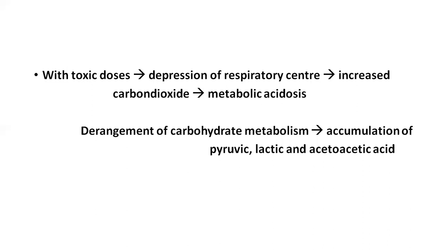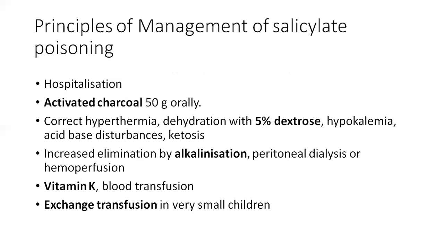So it will lead to metabolic acidosis, and there will be derangement of carbohydrate metabolism. Because of this derangement, there will be accumulation of pyruvic acid, lactic acid, and acetoacetic acid. All these will result in metabolic acidosis at toxic doses.